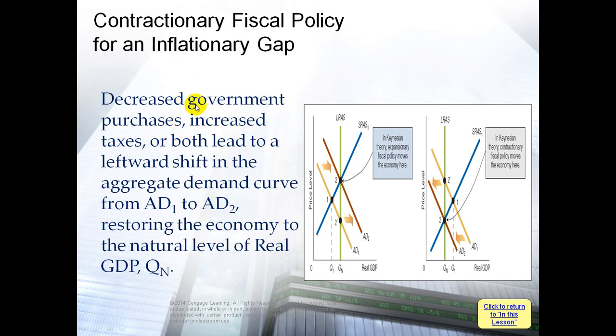We decrease government purchases and we increase taxes. So that will lead to a leftward shift in the aggregate demand, meaning a decrease in demand from D1 to D2. So this is D1. It will shift to the left, meaning the aggregate demand decreases here.